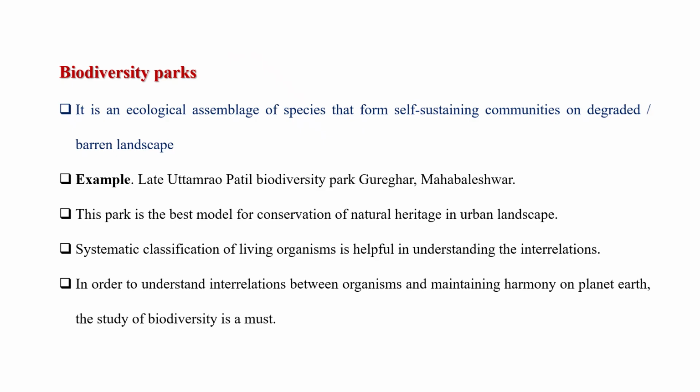Biodiversity parks. It is an ecological assemblage of species that form self-sustaining communities on degraded, barren landscape. Example, Late Uttamrao Patil Biodiversity Park, Gurgaon, Mahabaleshwar. This park is the best model for conservation of natural heritage in an urban landscape. Systematic classification of living organisms is helpful in understanding the interrelations. In order to understand interrelations between organisms and maintain harmony on planet Earth, the study of biodiversity is a must.